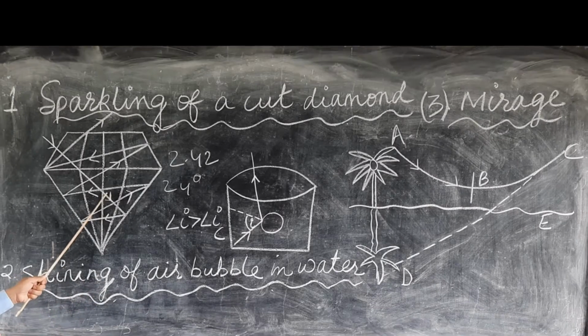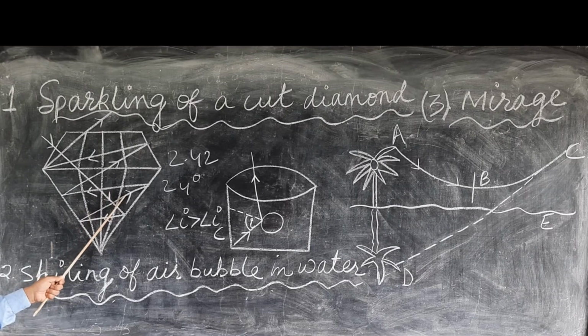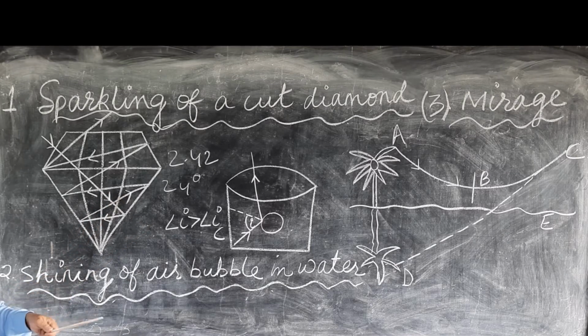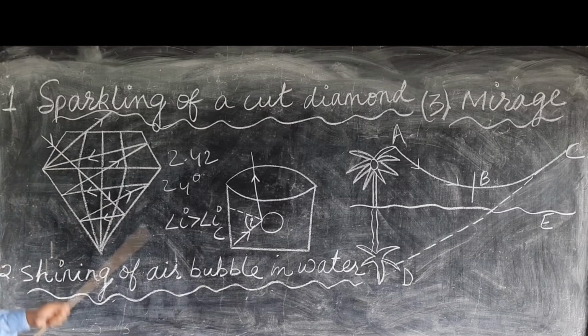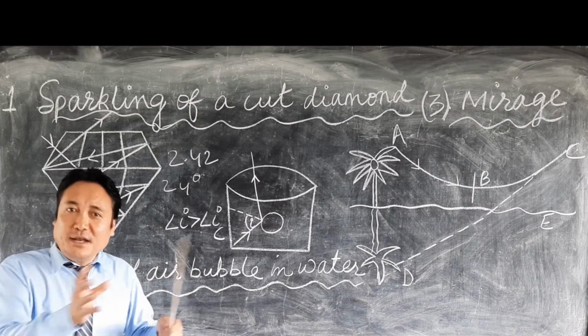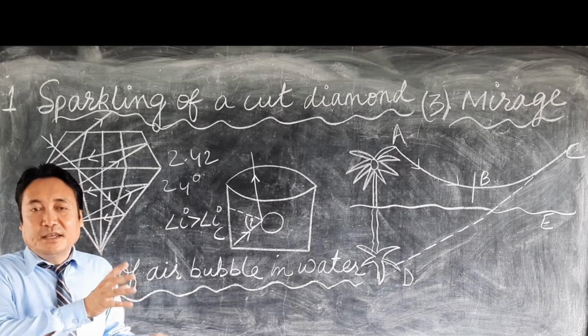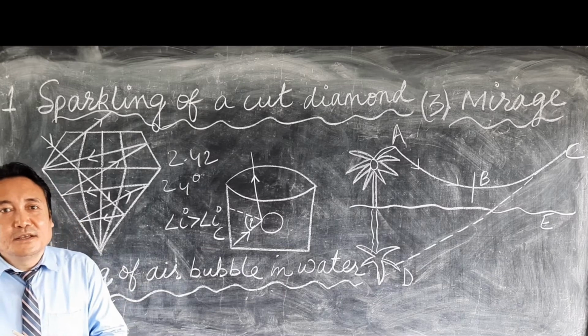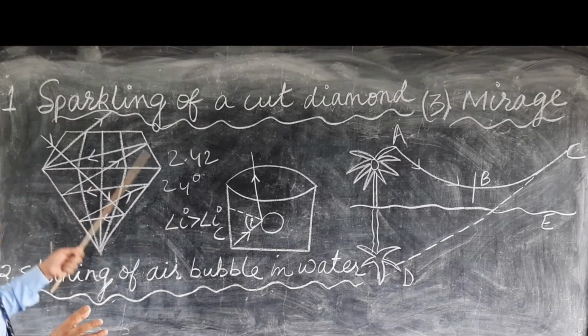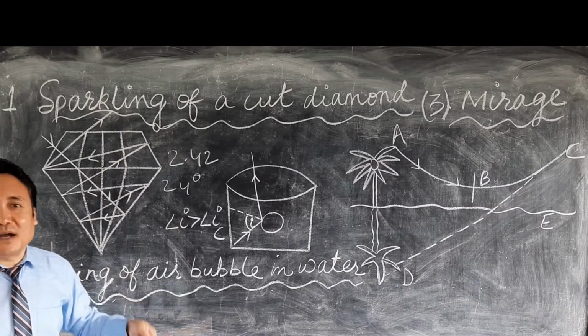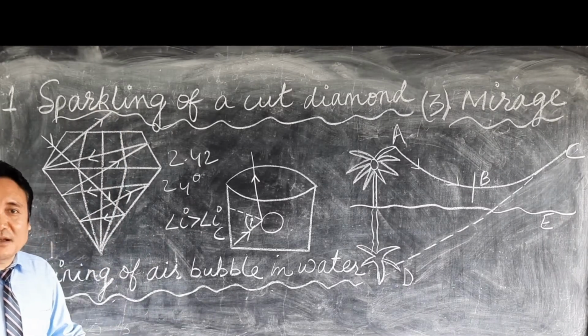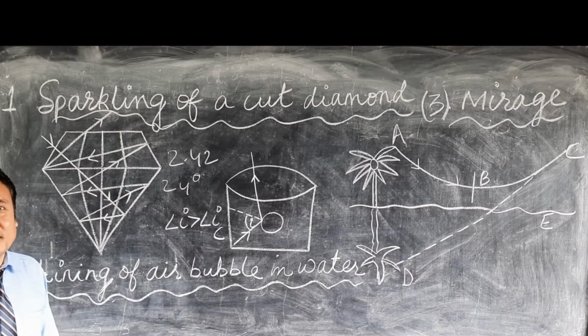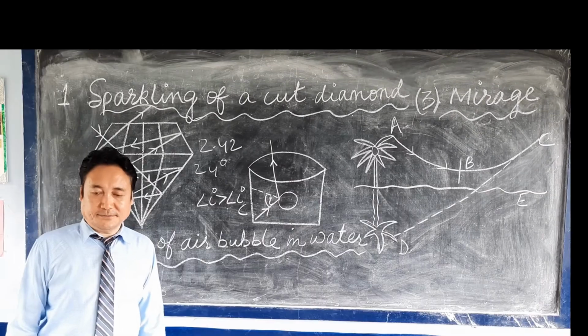In that case the angle of incidence will be less than the critical angle, so the ray of light will emerge out from the diamond, and when it emerges out, it gives a shiny appearance, or we can say that the diamond sparkles. So the diamond sparkles due to total internal reflection of light.